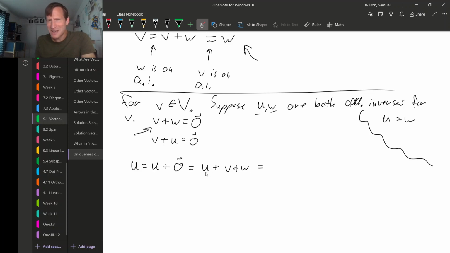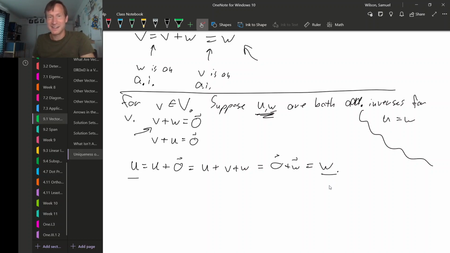But now, look, we have U plus V. U plus V is equal to 0, so this is 0 plus W. But 0 is an additive identity, so that's W. So we thought maybe we could have two different additive inverses, but this shows that in fact no.